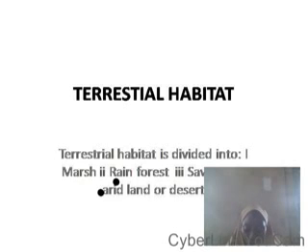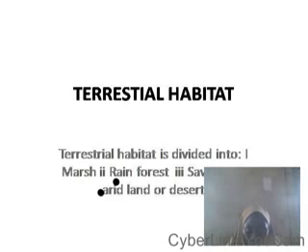We also looked at the zones in the marine habitat based on light penetration and photosynthetic activity as well as the depth. We also looked at some examples of food chain under marine habitat.